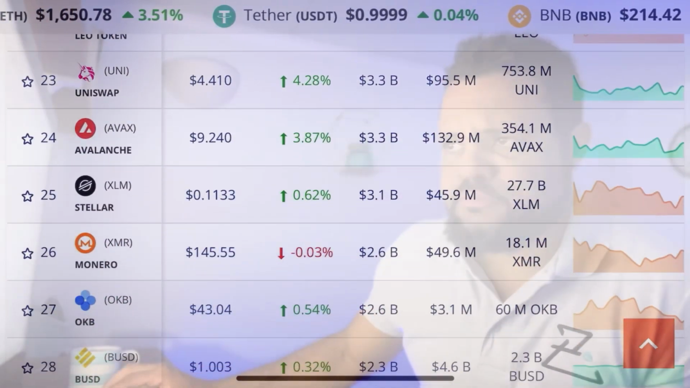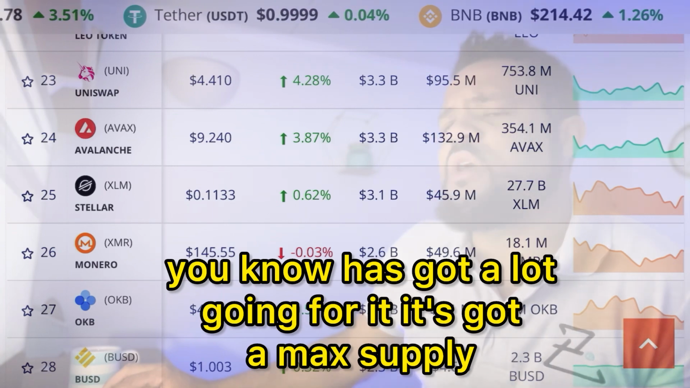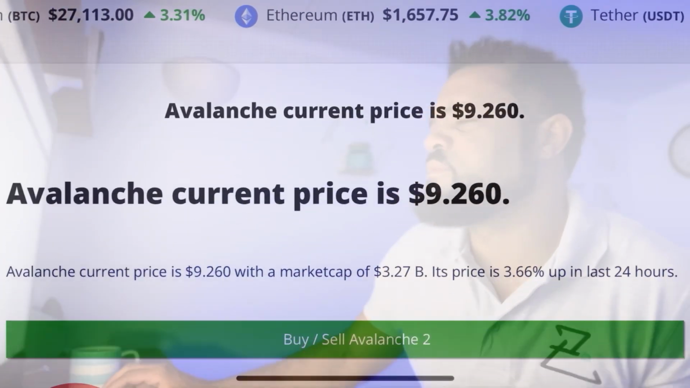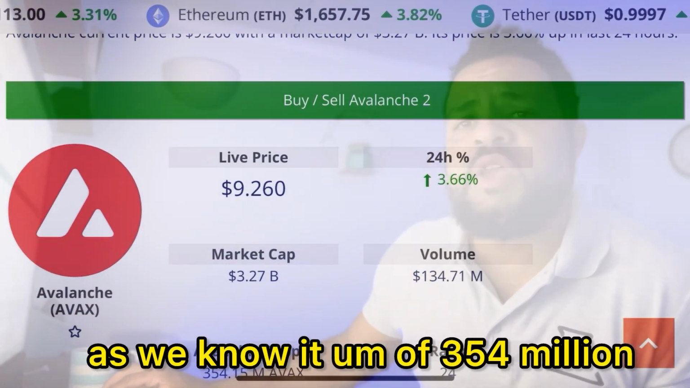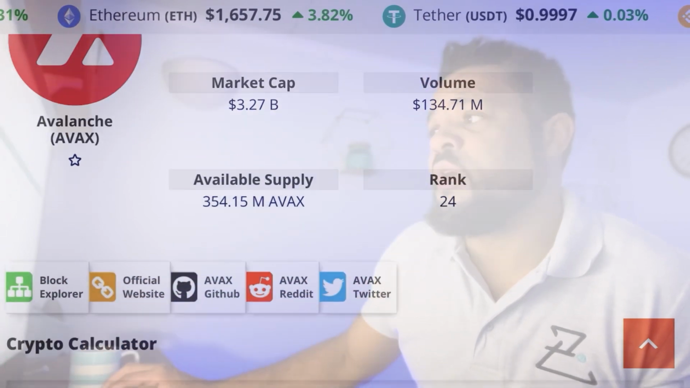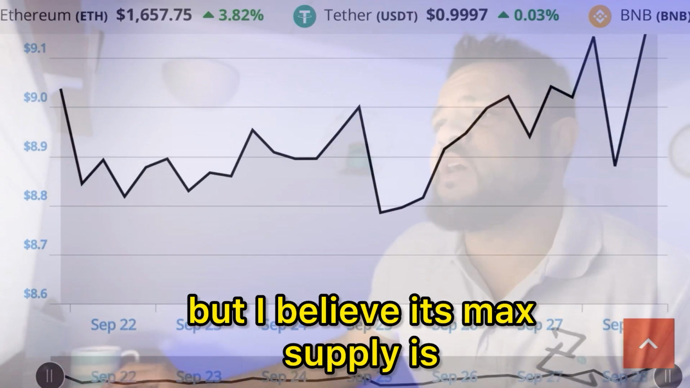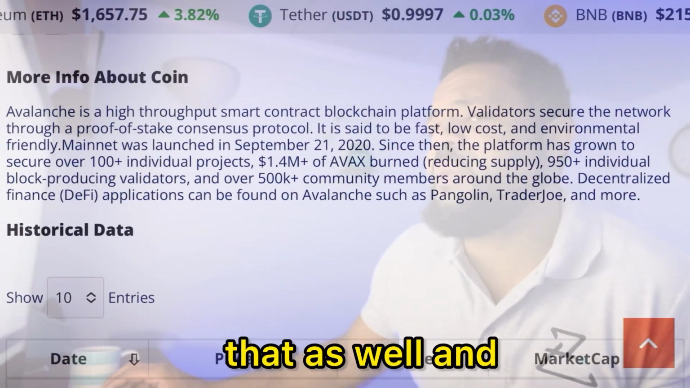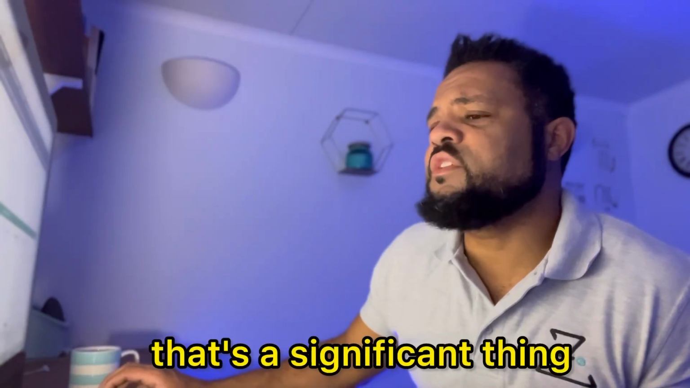And really, when we think about that, we look at Avalanche at position 22 and understand that Avalanche has got a lot going for it. It's got a max supply, as we know it, of 354 million. Well, that's at least its available supply, but I believe its max supply is that as well. And when you think about what Avalanche can do, that's a significant thing. But the thing is, it's not been proven.